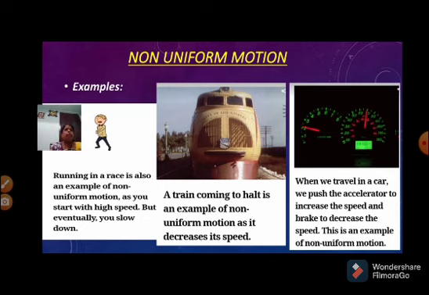Third one, when we travel in a car, we push the accelerator to increase the speed and brake to decrease the speed. That is an example of non-uniform motion. These are the examples of non-uniform motion.